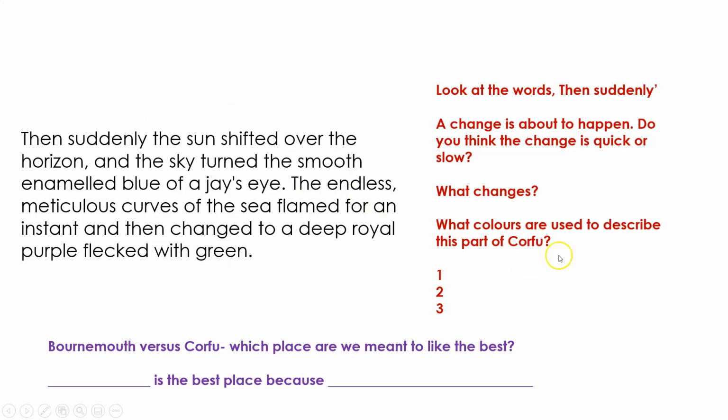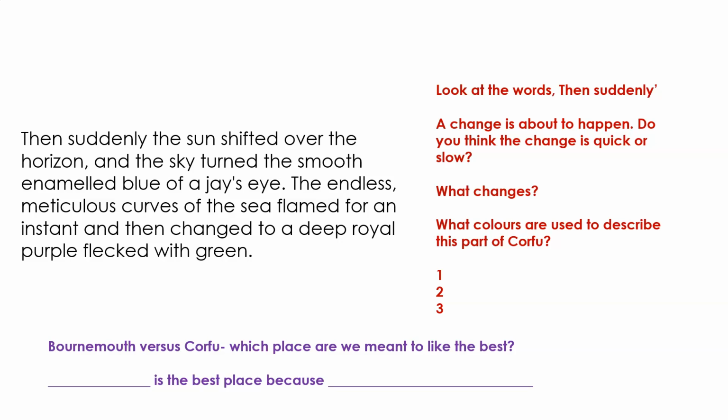If you got blue, give yourself a tick. The second colour, did you get it? Brilliant, purple. It actually says a deep royal purple. So these are wonderful colours. And then green. So we've got green, blue and purple. From the beginning, we've got yellow and white. So we've got white, yellow, purple, blue, green, beautiful colours.